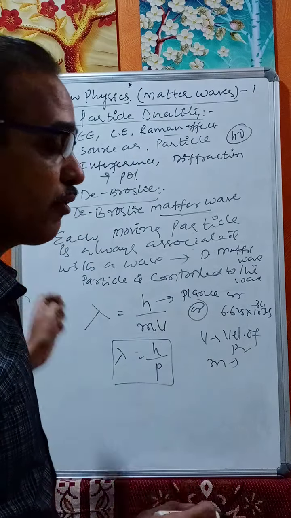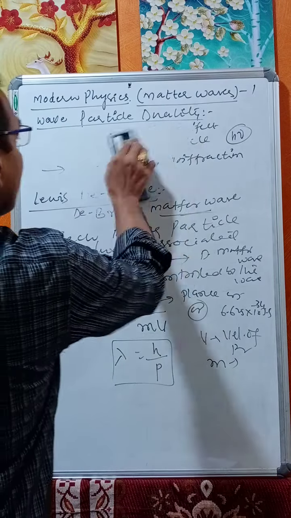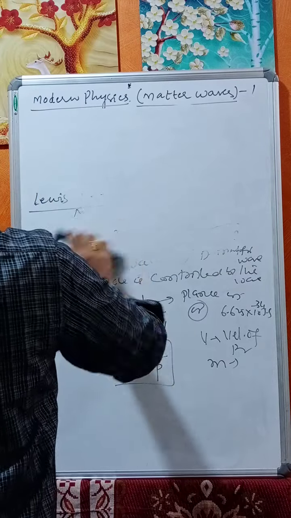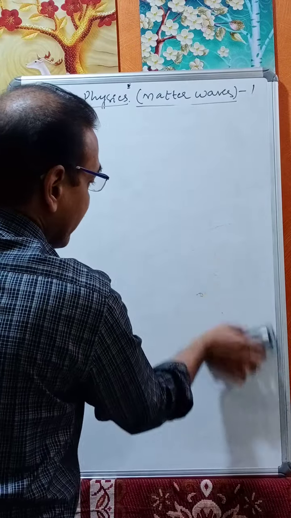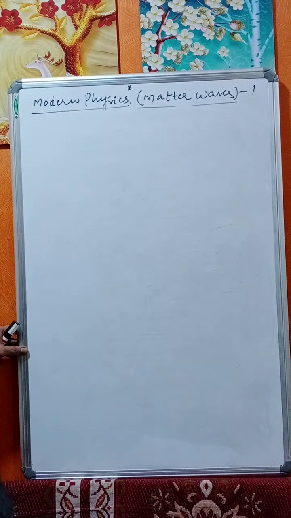So what is a matter wave? Each moving particle is always associated with a wave called the de Broglie matter wave, and the particle is controlled by the wave, and the wavelength of such a matter wave is given by lambda equals h by mv.